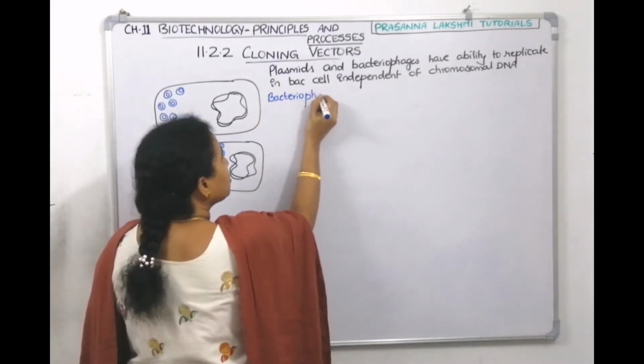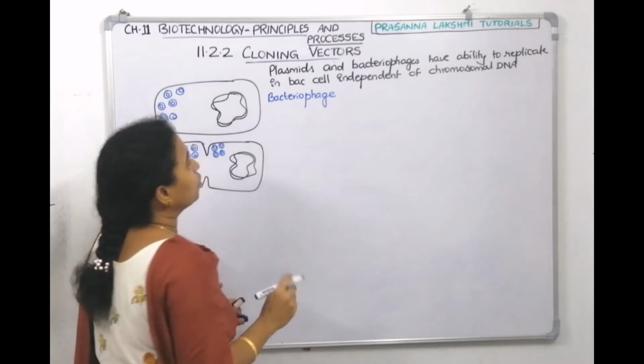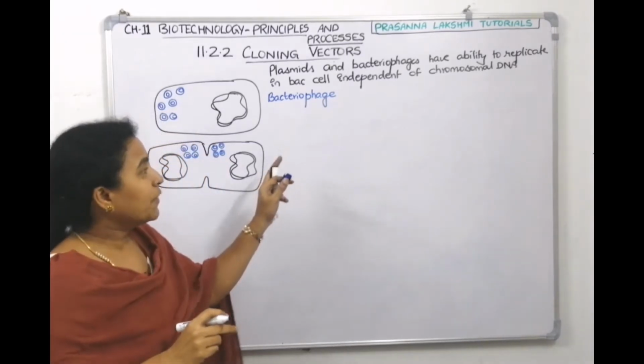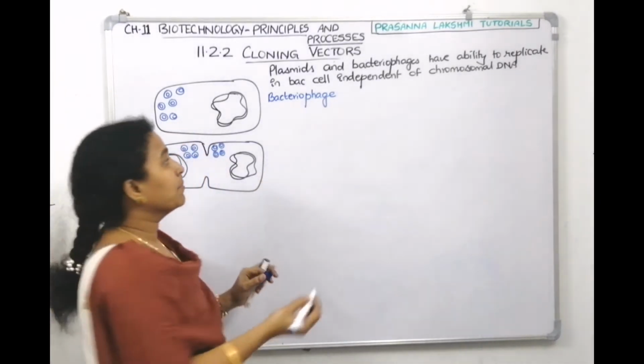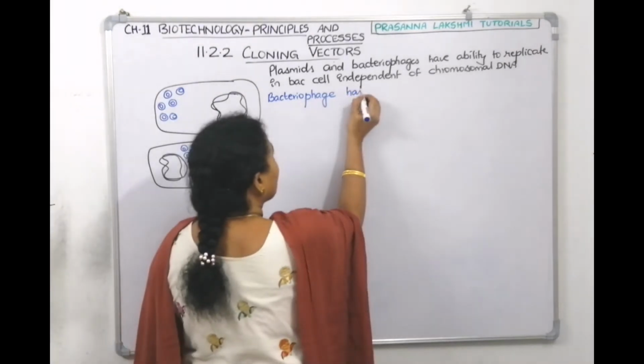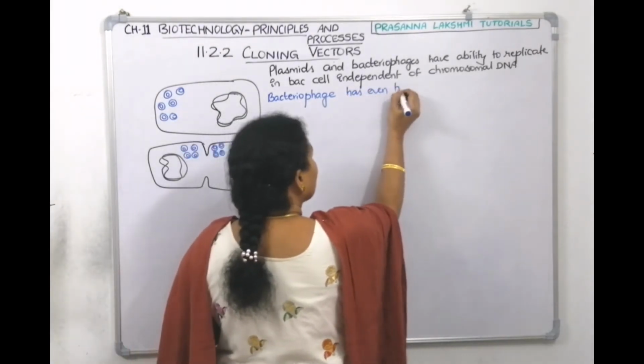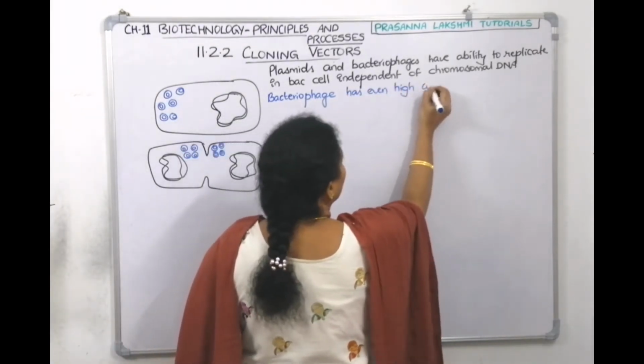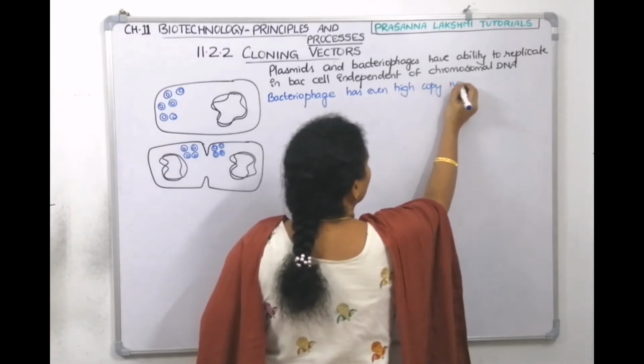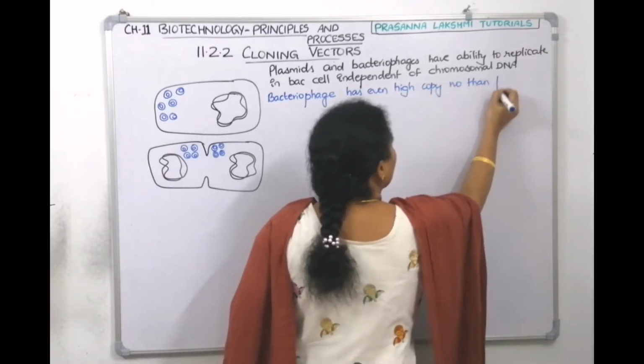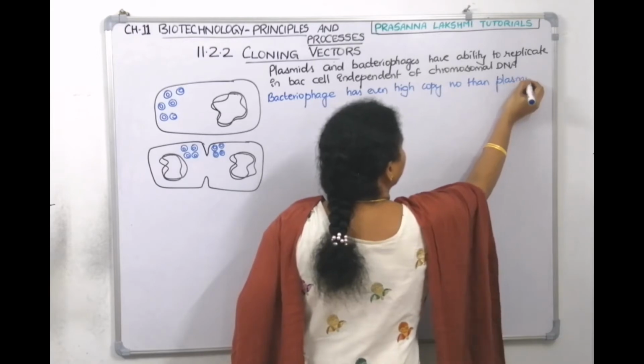The virus which infects bacteria is called bacteriophage.